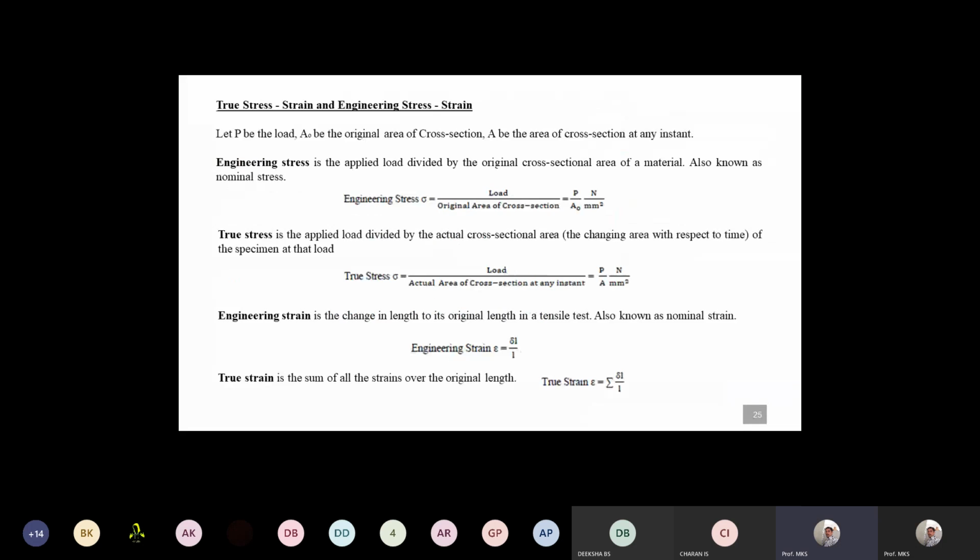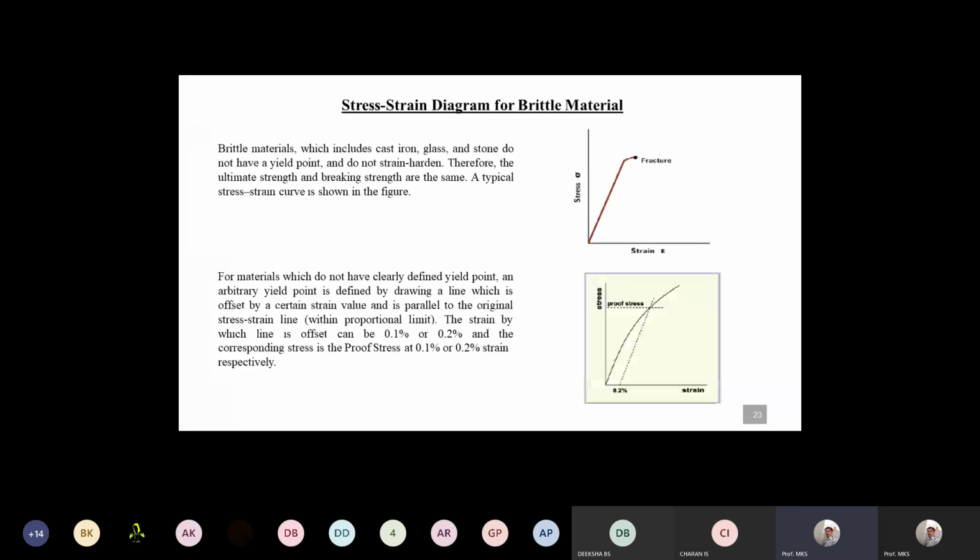Next class we'll start with problems, and we have the stress strain diagram for brittle material. We'll just take attendance; the attendance poll is visible. We'll do the brittle material in the next class.